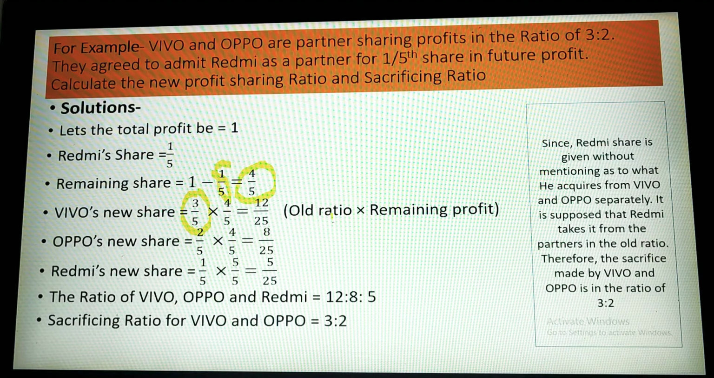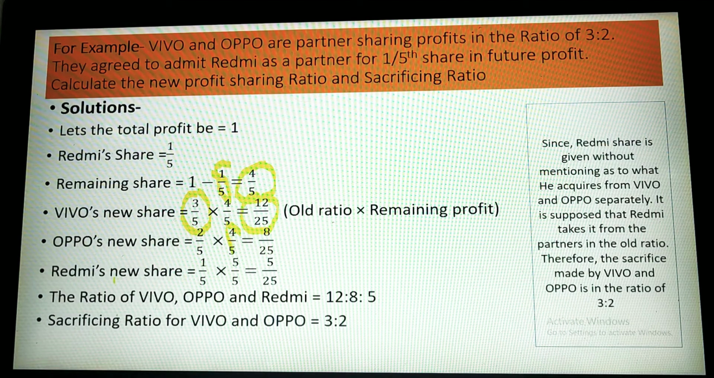Here I have written old ratio multiplied by remaining profit. So old ratio is this and remaining profit is this. So new share will be 12/25 for Vivo. And for Oppo, in the similar way, we will do this. Oppo's new share is equal to 2/5 multiplied by 4/5. 2/5 is the old ratio, that is given here, and multiply by the remaining profit, that is 4/5. So 2/5 multiplied by 4/5 is equal to 8/25.